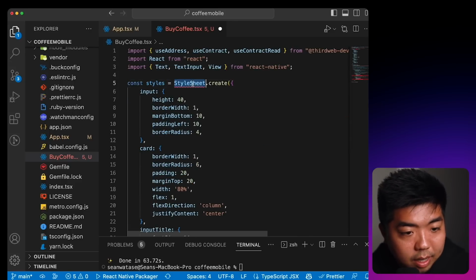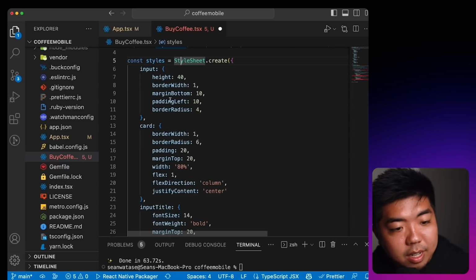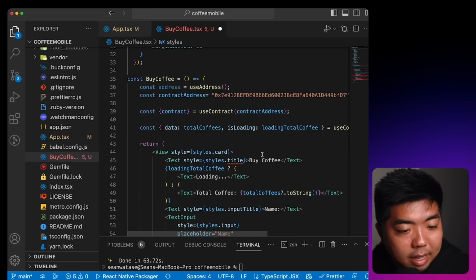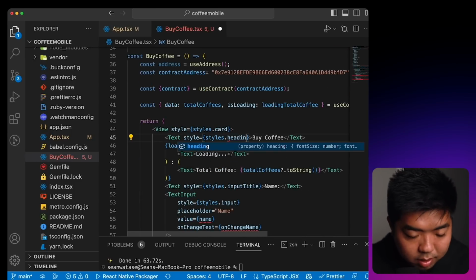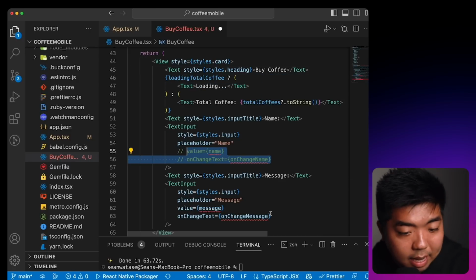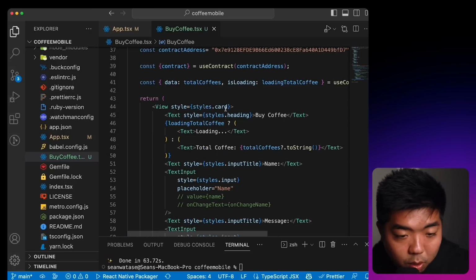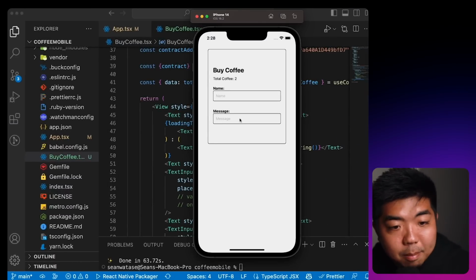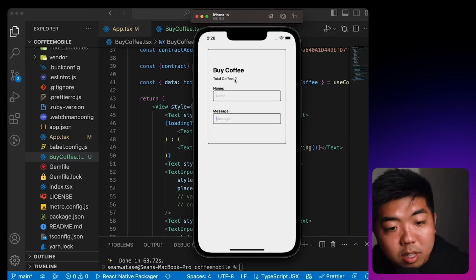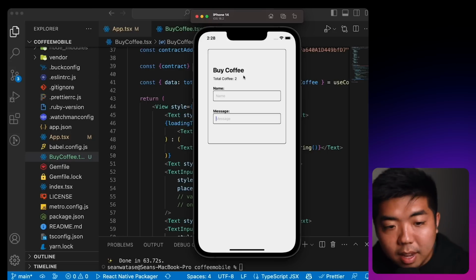And all this is doing here is I've created a variable called styles, which is a StyleSheet, and I created some styles for the input, the card that we're using, the input title, and the heading, which I need to change this to. It's not title, it's heading. And then we also have the name and values. We're going to just comment that out for now until we set up the functions for those. We just want to make sure everything is working properly. So now if I come back to my app here, we now have our card and we have our two input fields. It's showing us the two coffees that we have already made previously on our smart contract and then previously in our web app.